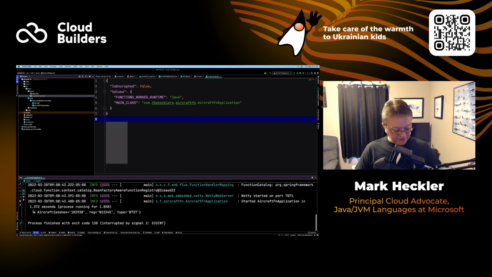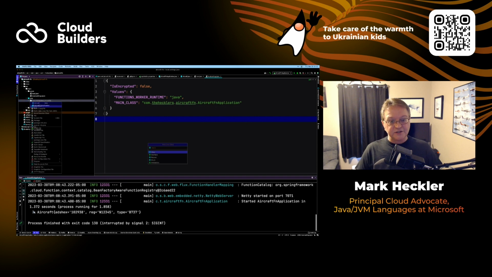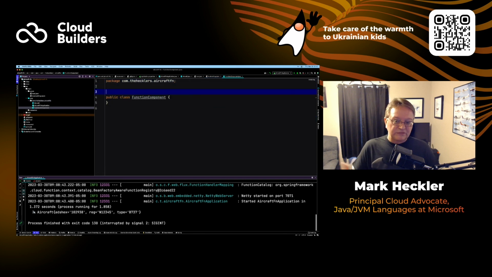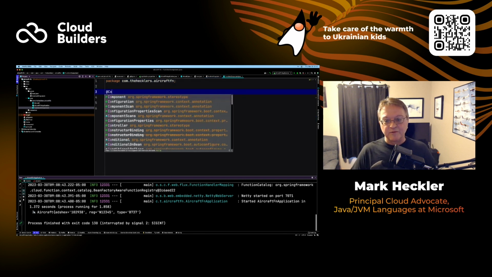The next thing I need to do is go back to our code, because I need to add our function handler, a function component, which allows us to use certain triggers to trigger our function that we've already crafted using Spring Cloud Function. So the next thing I'm going to do is just create another Java class, and we'll call this our function component. Again, it doesn't really matter what you call it. I just like to keep things consistent and easily identifiable for me.